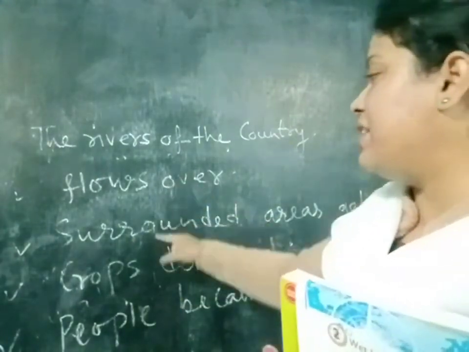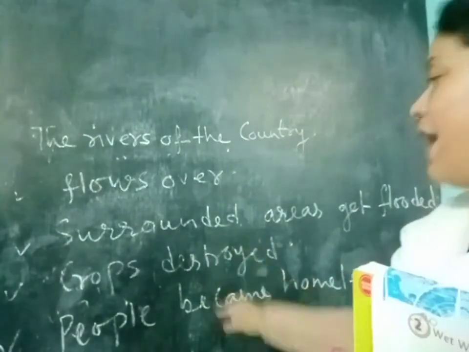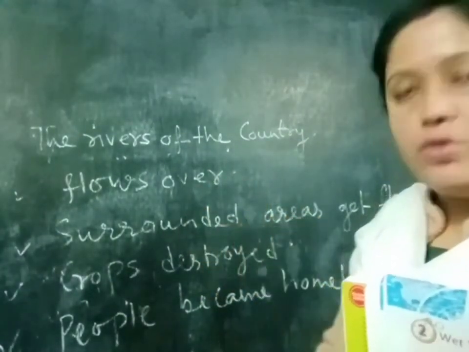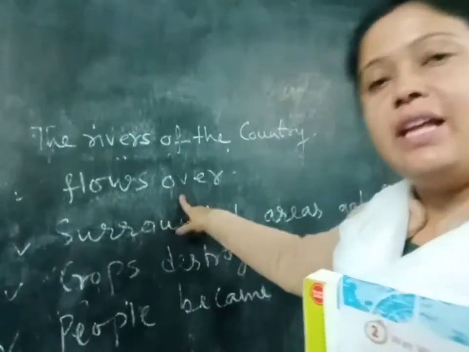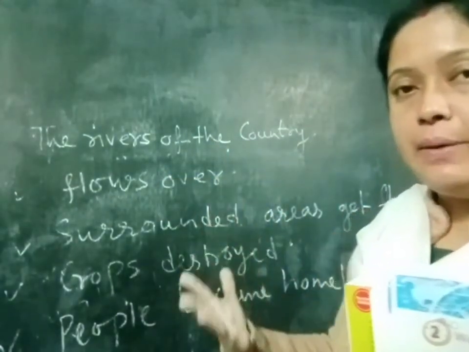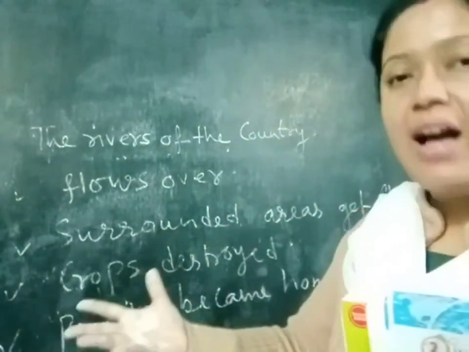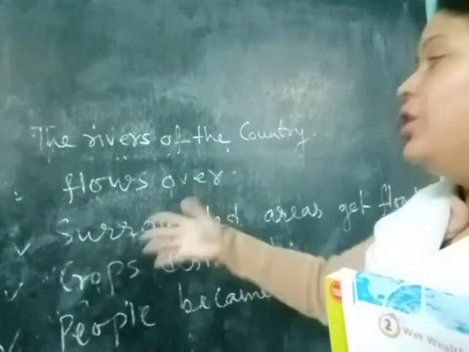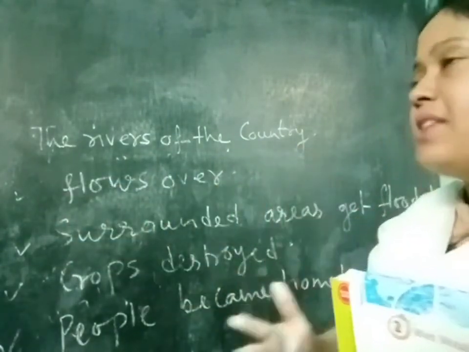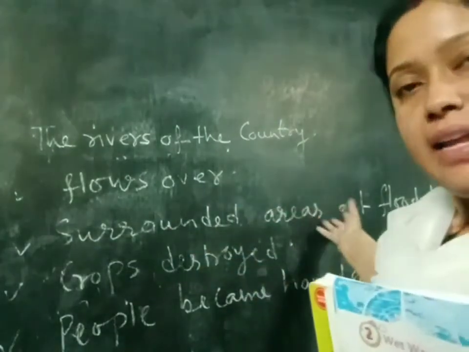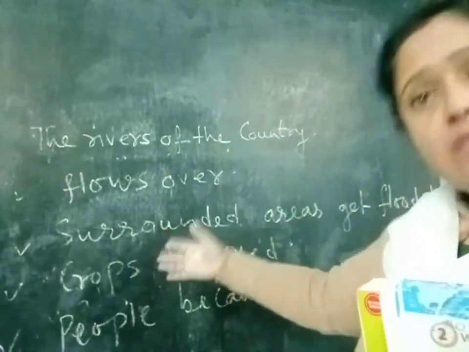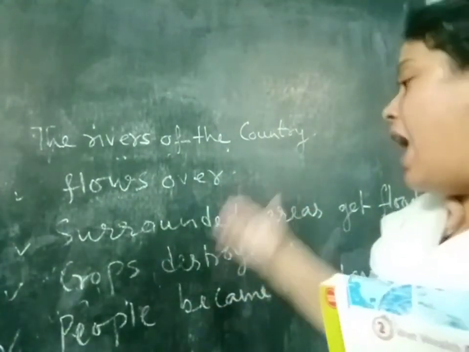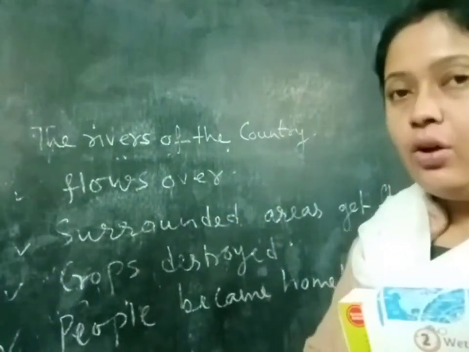So these are the important points for why rivers also behave like our foes. At first, when the river gets heavy, the extra water flows over to the surroundings, and the surrounding areas get flooded. With this, the crops, if the place has crops, will be destroyed, and people also become homeless.